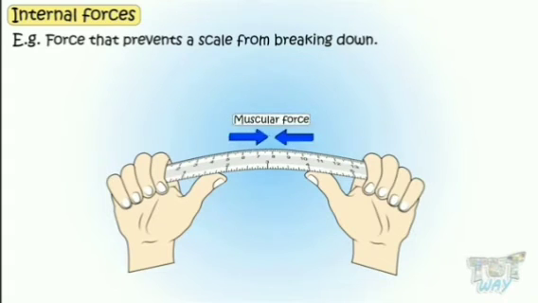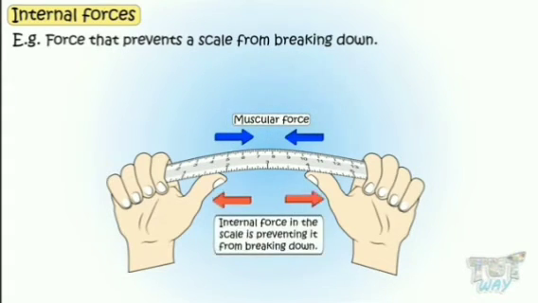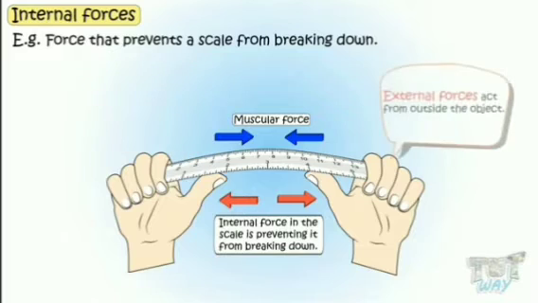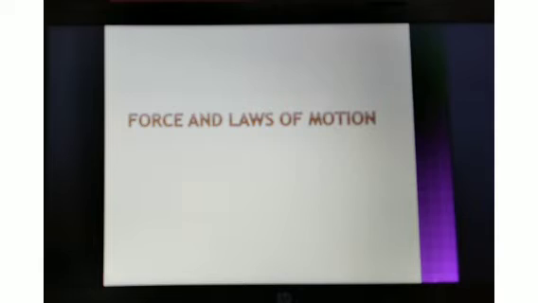She is applying muscular force, and the internal force in the scale prevents it from breaking down. So, any force acting from inside of an object is called internal force, and from outside the object is called external force.